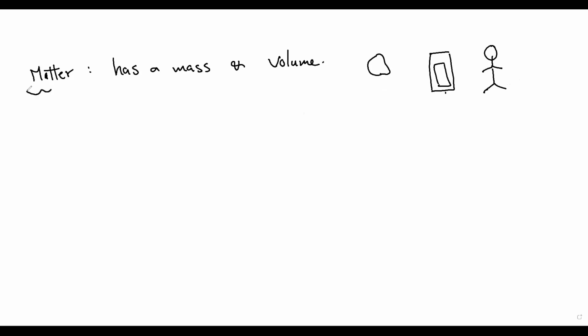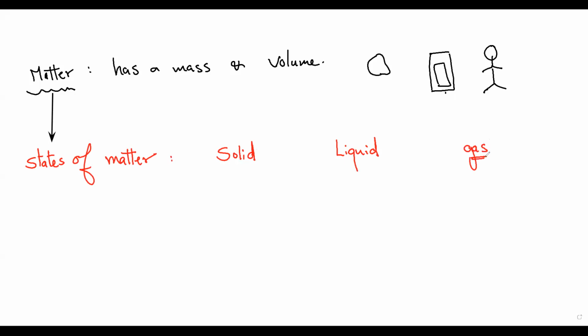So, what are the states of matter? Matter has three states, called states of matter. Which is solid state? Yes. Liquid state. This is one of the states of matter. And gas state. Gas, liquid, solid.